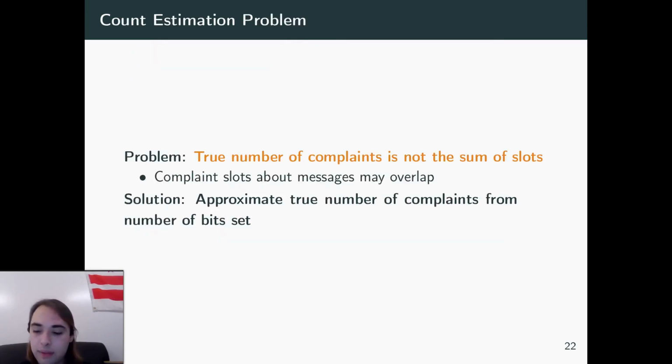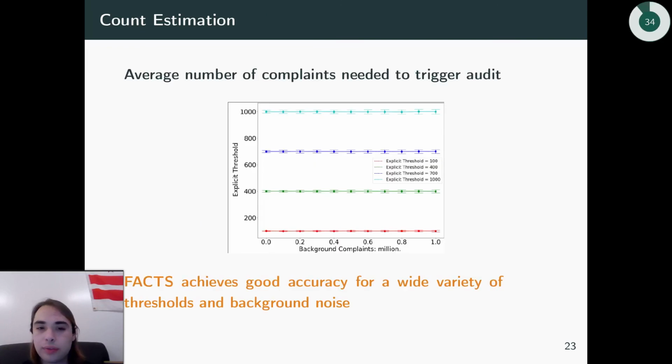So now we've seen how it works, but obviously this is not the count-min sketch anymore, so we can't just take the minimum of all the slots to find the count of the reports. So how do we actually go ahead and do that? Well, what we do is we approximate the true number of complaints from the number of bits set, instead of just summing them all together. And so that solves the issue of some messages having overlapping complaint slots, which may influence the count.